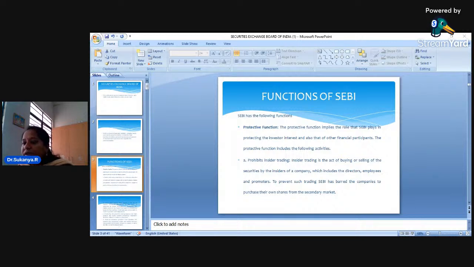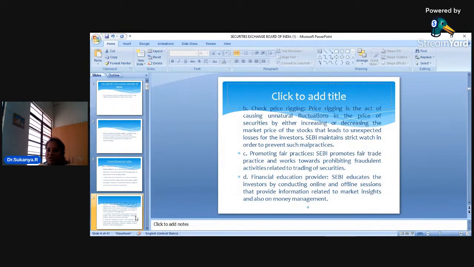So, what SEBI does is it tries to prohibit this type of insider trading. When it avoids insider trading, dear students, it is actually safeguarding the interest of the investors. Under this protective function, the other important function performed by SEBI is it checks price rigging.